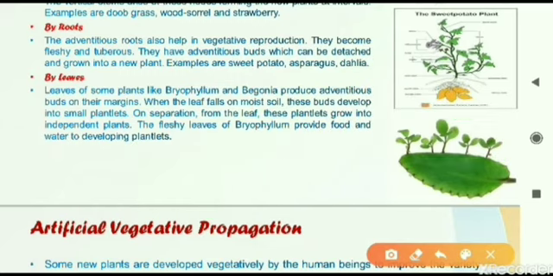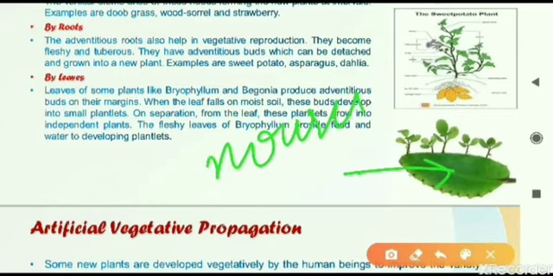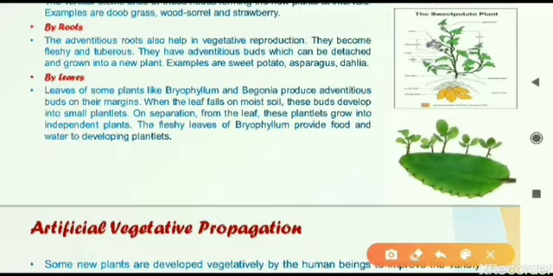What is the purpose of them being attached to this big leaf? This bigger leaf of bryophyllum is providing nourishment, food and energy to the small plantlets. From where is the food coming to this leaf? It is coming from the soil. Below, the soil would be there, and the leaf will take nourishment from the surrounding soil and pass it on to these small leaflets. So this is possible in bryophyllum leaves. Another example, other than bryophyllum, is begonia leaves. Both bryophyllum and begonia are cases where vegetative propagation takes place in the leaves.